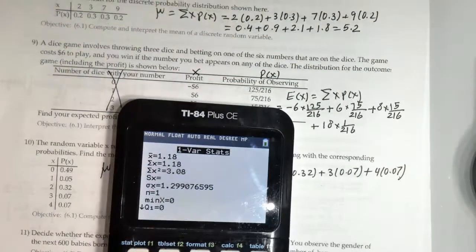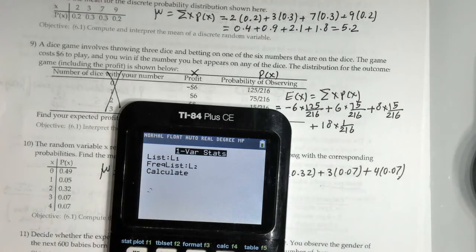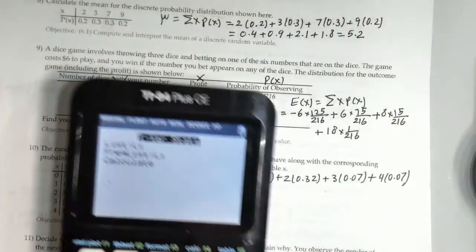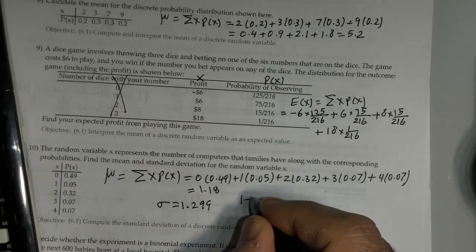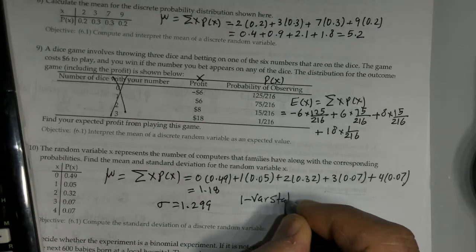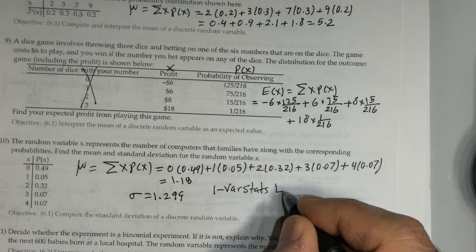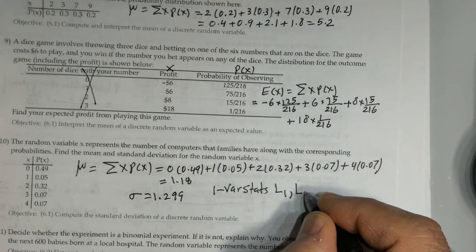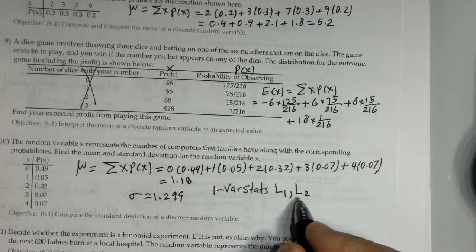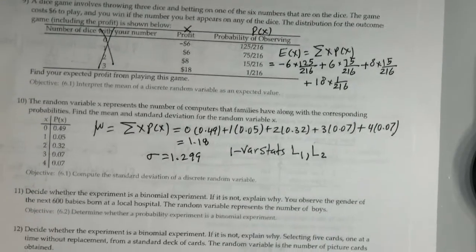Now if you have an older calculator, guys, and you don't get this screen right here, this is what you're going to get when you press one variable statistics. So this is what you do. You press the second and then number 1, that will input L1, then you put a comma, and then you press the second and then number 2, and you get L2. You do one var, L1, L2, and that will give you exactly the same thing that I got using the previous screen. So this is how you do it using technology, using calculator.